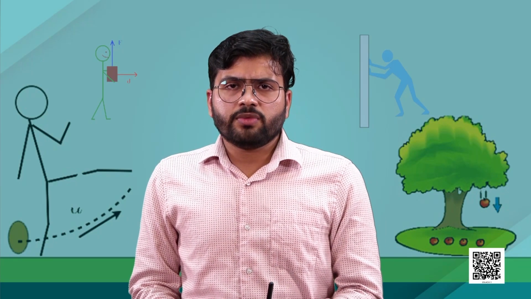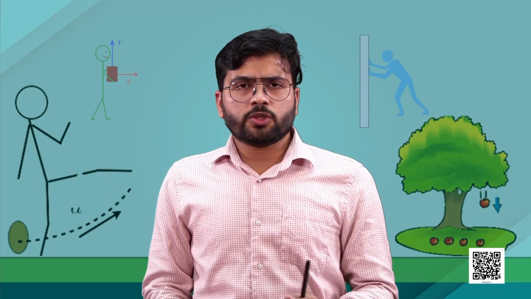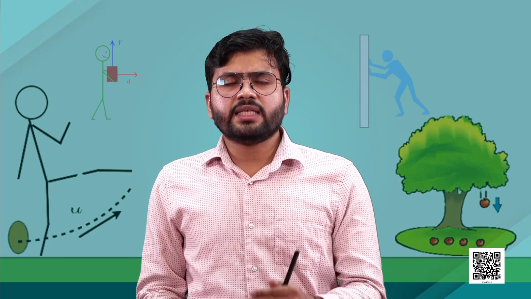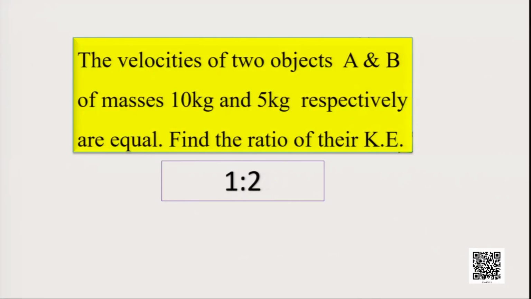So, if you take the kinetic energy of the first object divided by the kinetic energy of the second object, the v square term will cancel out, so also the half. Then we will have the ratio of the masses, m a by m b, which is 10 kg divided by 5 kg, so the answer will be 2:1. So, we can see the ratio of the kinetic energy is 2:1.